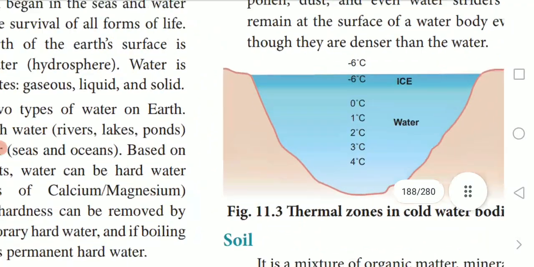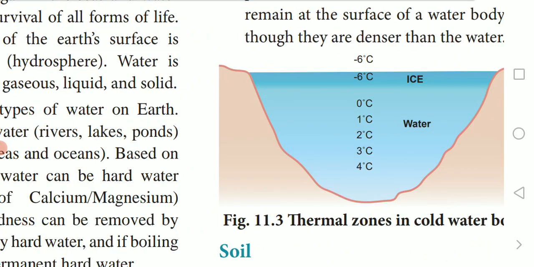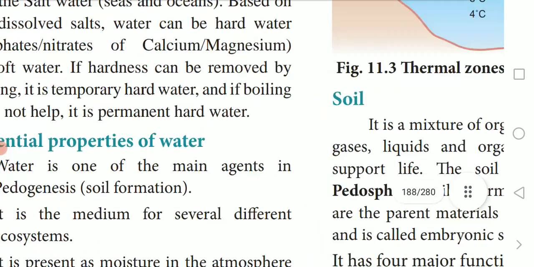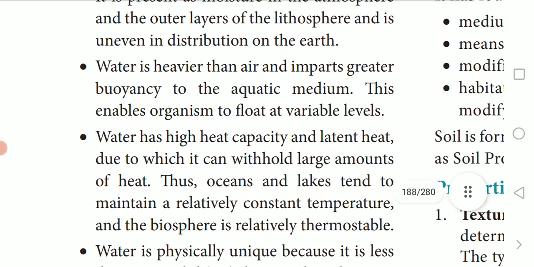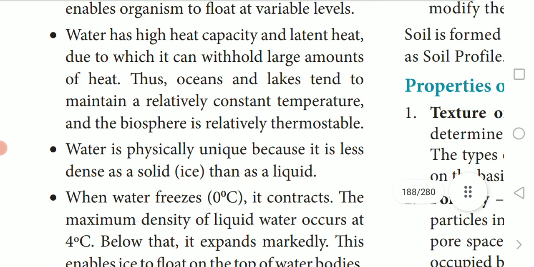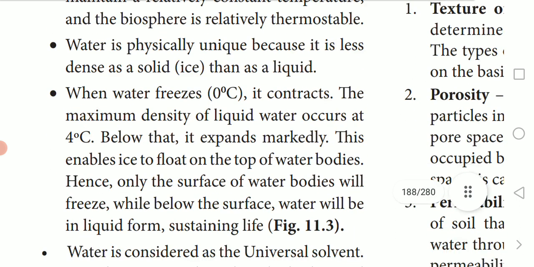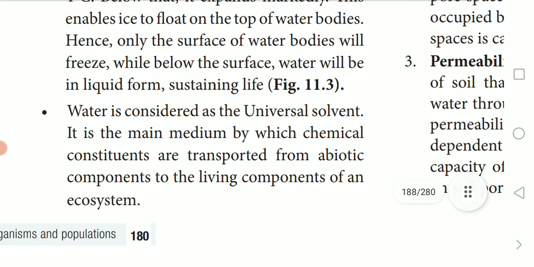Here, when we go to 0 degrees or minus 1, the water contracts and becomes ice. That ice can float because it has low density. When it becomes 4 degrees Celsius, it is water with high density. Because of that, the ice cube floats in the water. Water is physically unique because of its lower density as ice. Already we have seen this. The next one is that water is considered a universal solvent.